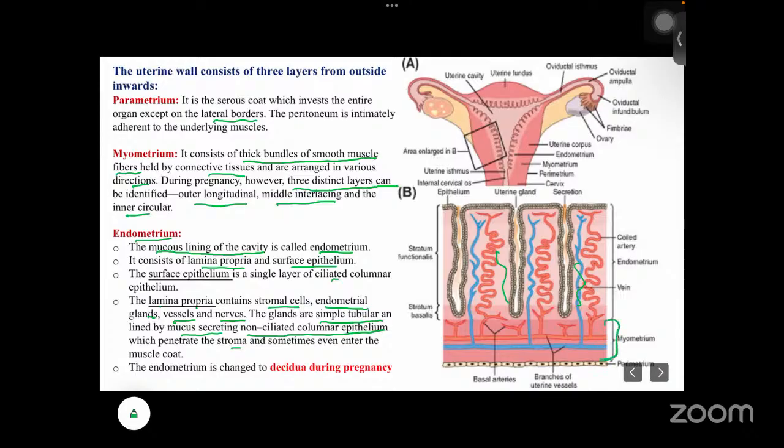So sometimes what will happen? These stromas will enter inside the muscle coat also. Okay, so the endometrium, as I have said, during pregnancy will be changed to decidua. So during pregnancy, we call it the decidua.